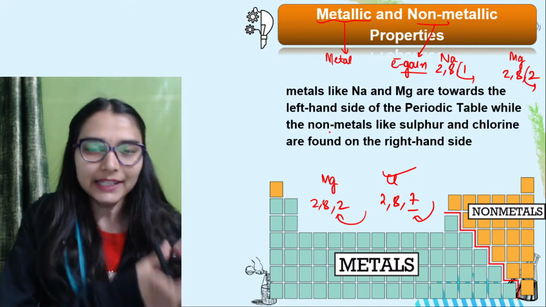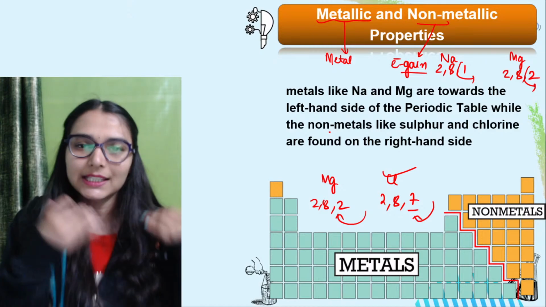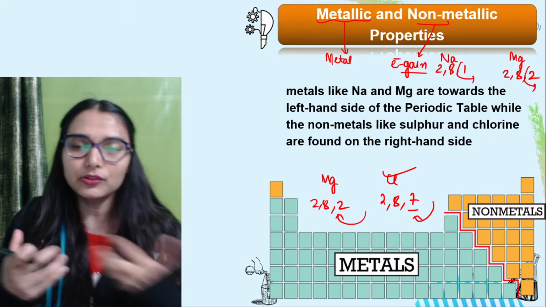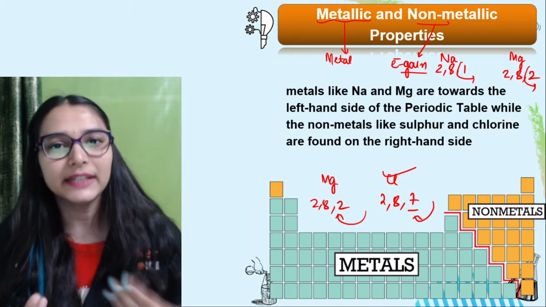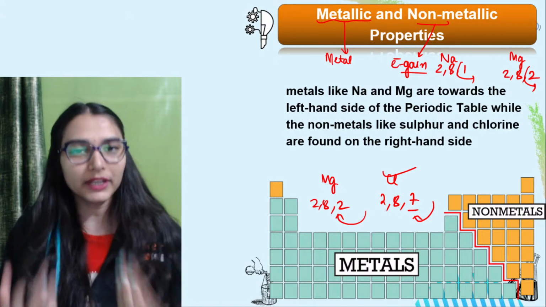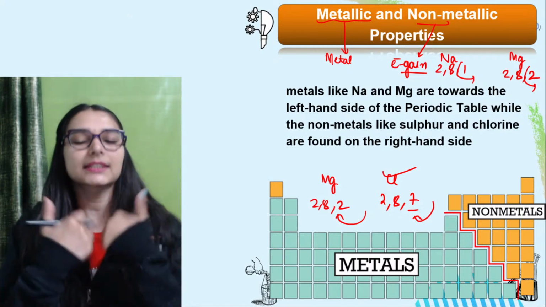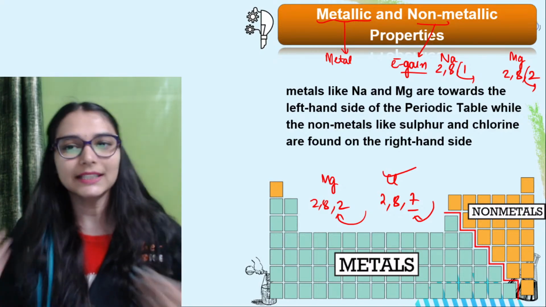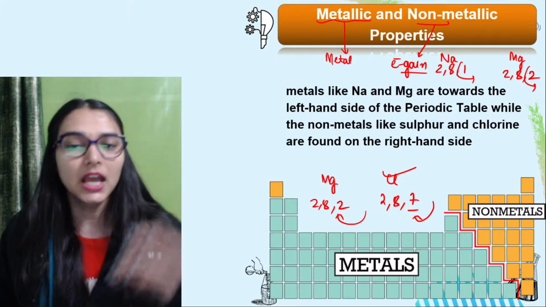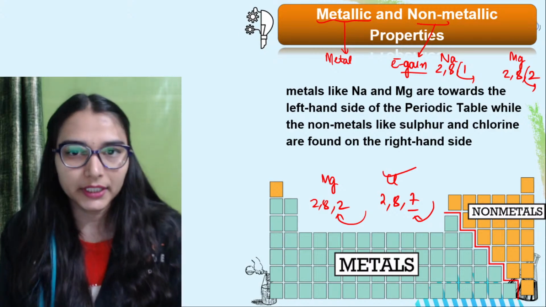So metallic character is judged when an element is easily able to lose the electrons. The more is the tendency to lose the electrons, we say more is the metallic character, and vice versa. On the other hand, how do we judge non-metallic character? If an element is easily able to gain the electrons, we say that it is more non-metallic. That is the trend you have to see left to right across a period.